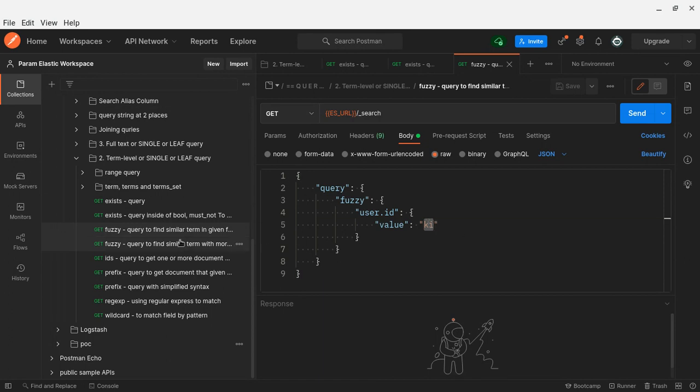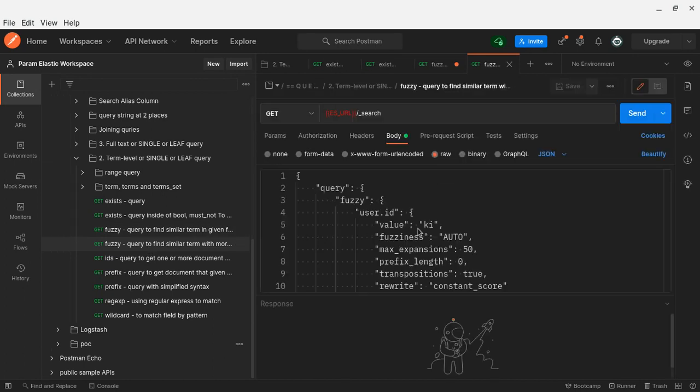So if you see, I can give "kick", then it will return the corresponding documents. If I remove a letter, it becomes "kiss", right? So this kind of thing can also be returned. That's what I call similar terms.